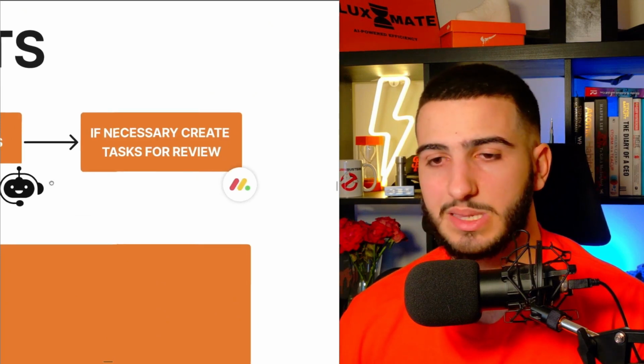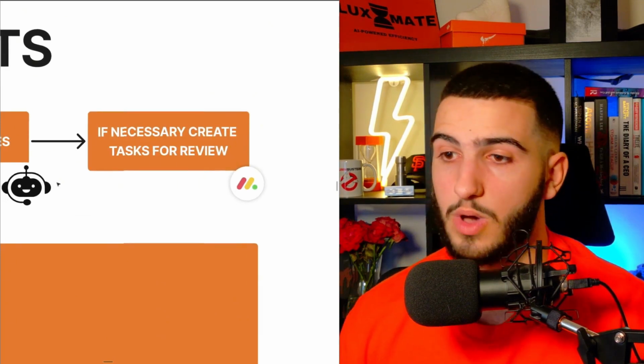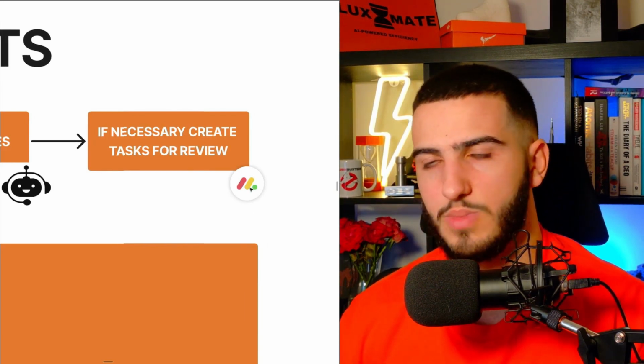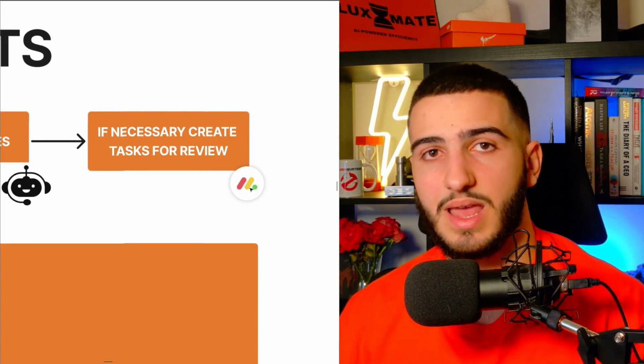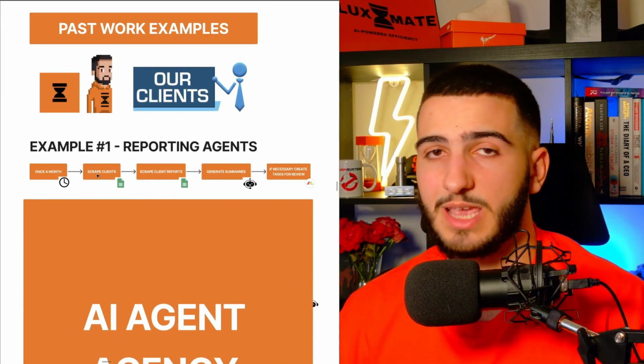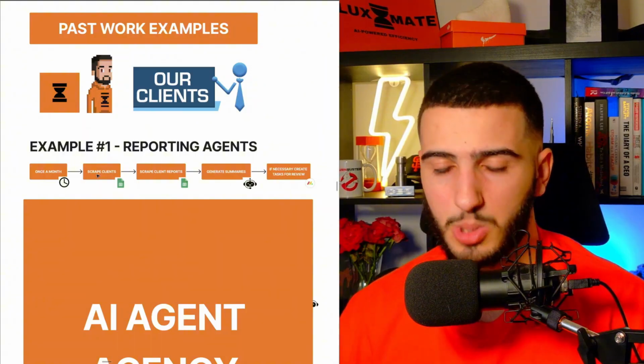And then if necessary, so if you notice the client isn't doing as well as other clients, we create a task within their system, which at the time was monday.com, to review that specific client and come up with an action plan on how we can improve it. Once again, a fairly simple automation, but this saves someone from first having to check each individual client one by one, and secondly, it makes sure we don't miss anything, because this agent is automatically checking which clients are in a red period, so we can be proactive and give them further assistance to help them with a goal before they come to us with a problem.